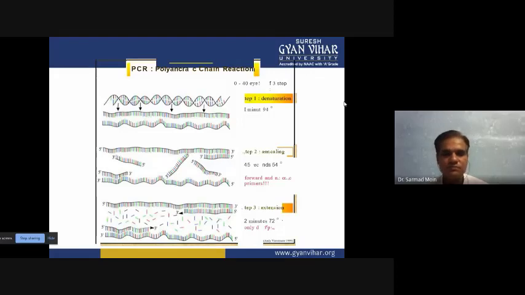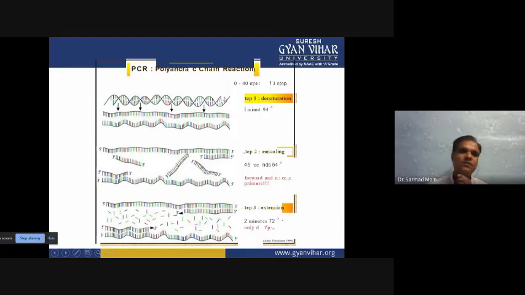So here is how PCR runs. Suppose this is a DNA sequence isolated from the plant or animal. To form single strands, you have to break the hydrogen bonds between the nucleotides using high temperature. The first step is denaturation, where double-stranded DNA becomes single-stranded, and the AT double bonds and GC triple bonds are broken at 94 degrees centigrade.